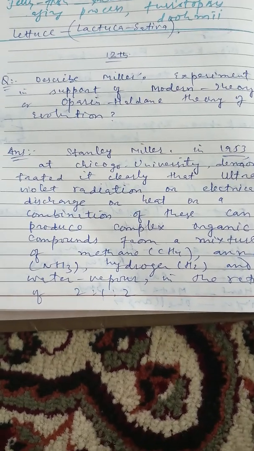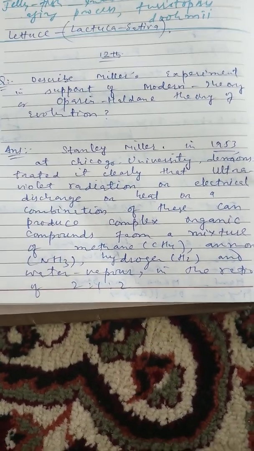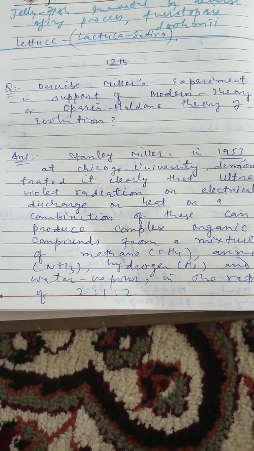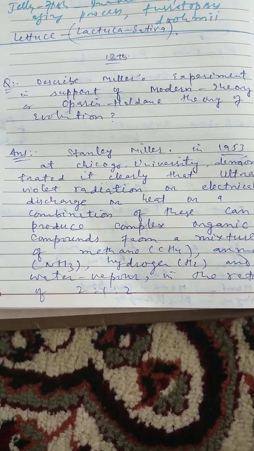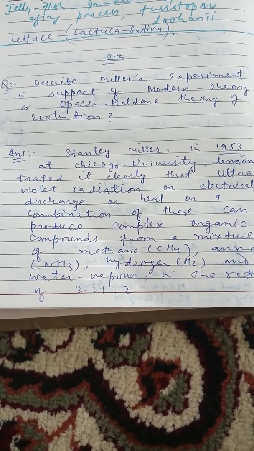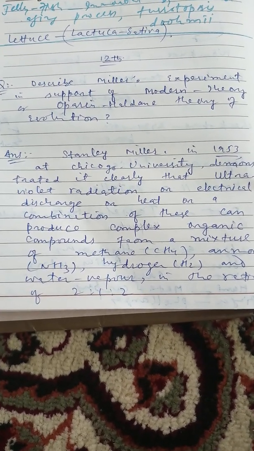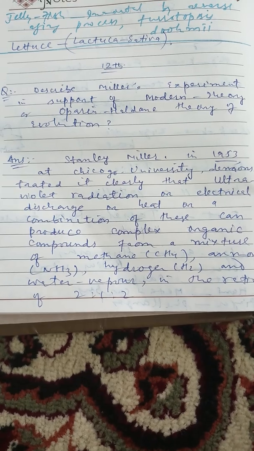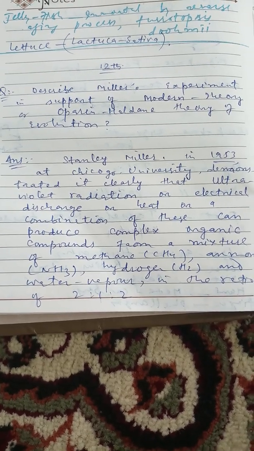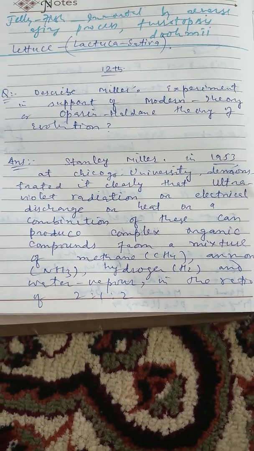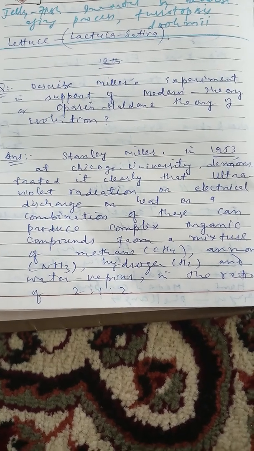Life originated from simple organic molecules, which combine and form macro organic molecules, and those form the building blocks of life, and in this way life is formed.